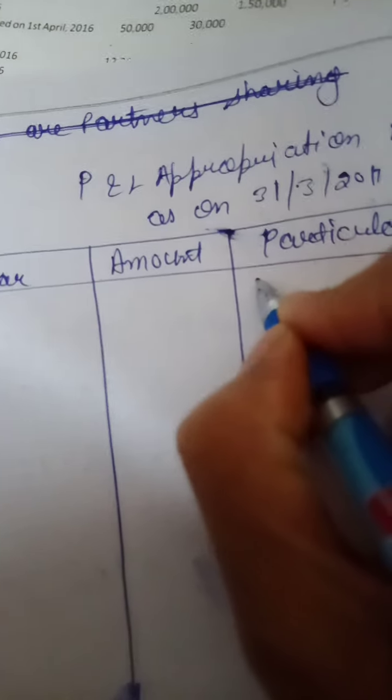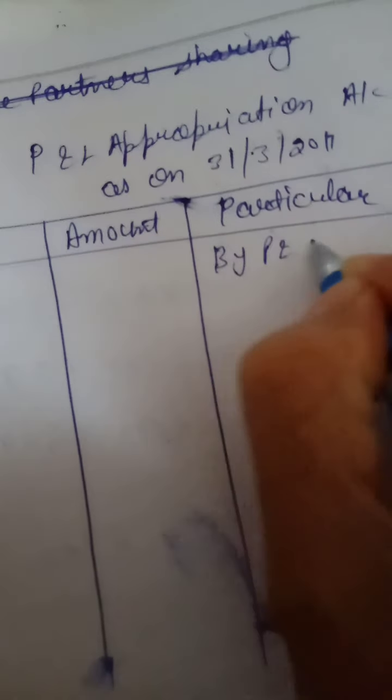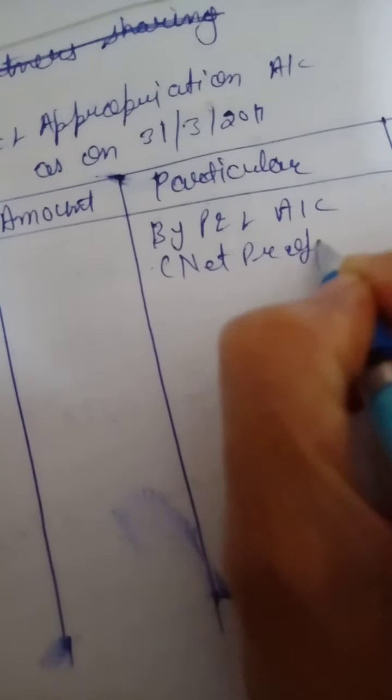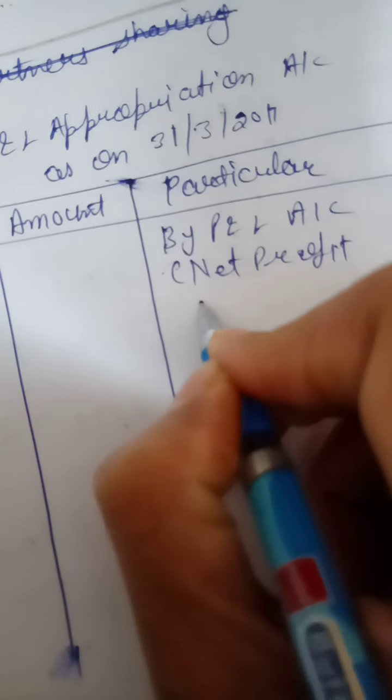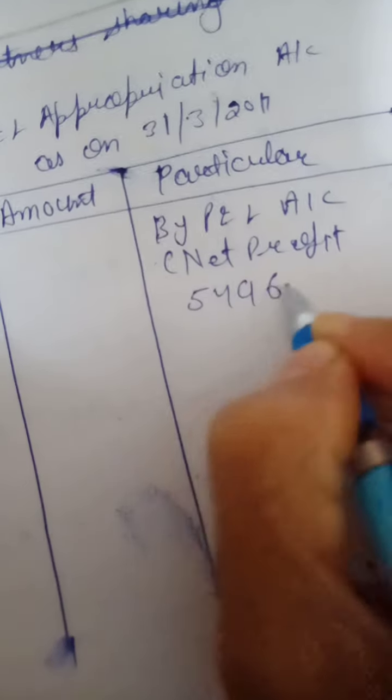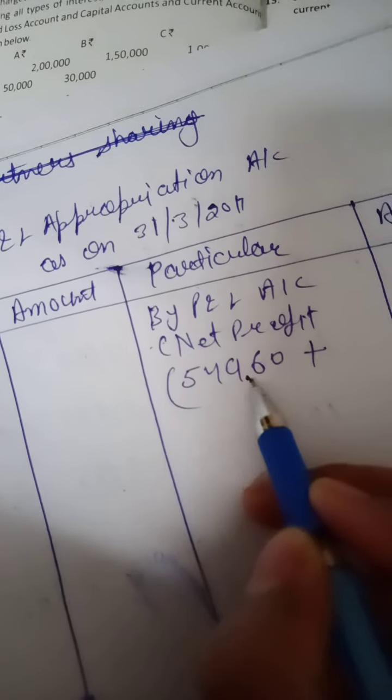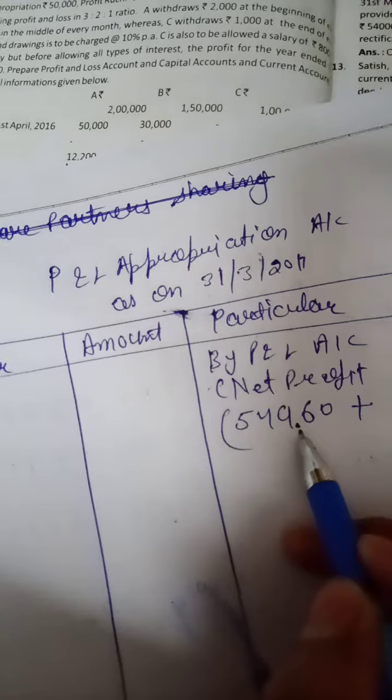Then we will start the question. P&L account, net profit 54,960. This profit has come after charging B's salary, the partner's salary.